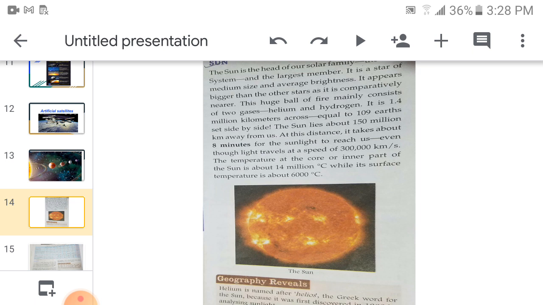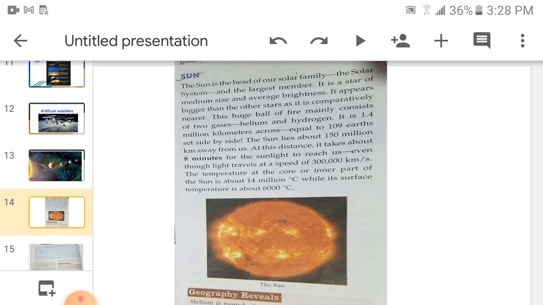You have to learn that it is the largest member of the solar system, a huge ball of fire consisting of two gases, helium and hydrogen. It can hold 109 Earths. It is 150 million kilometers away from us, and sunlight takes 8 minutes to reach the Earth's surface.